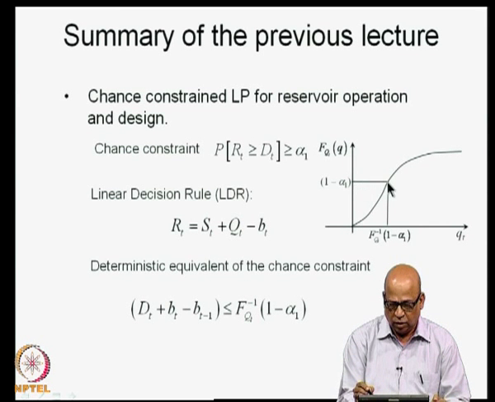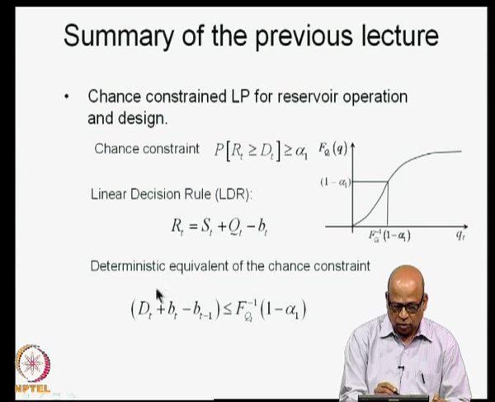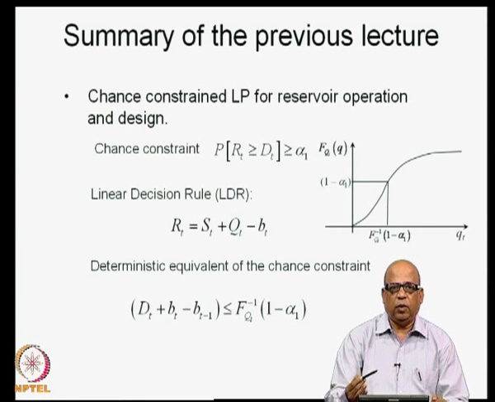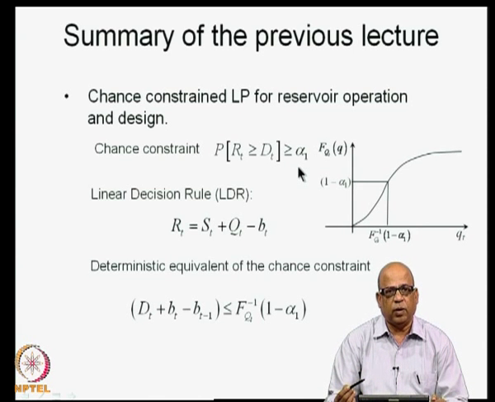So, you fix 1 minus alpha 1 and then pick up the associated value of QT on this particular CDF, and that is what gives you the right hand side value. So, the right hand side value will be a known quantity if you have the CDF. DT is a known quantity which has been pre-specified. BT and BT minus 1 become the decision variables, they are the decision parameters. So, this is how we converted the chance constraint into a deterministic equivalent.